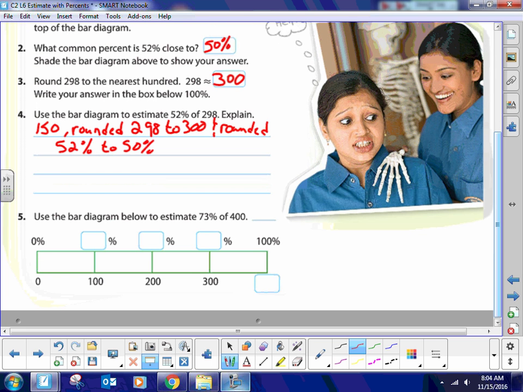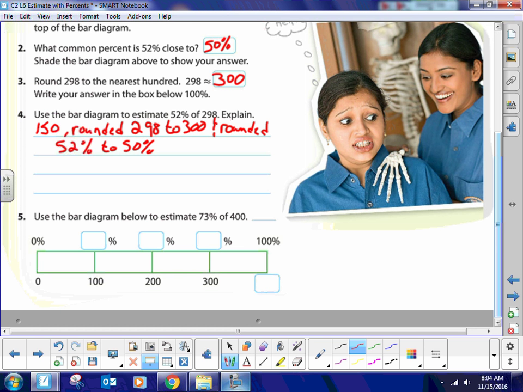Now, it says use the bar diagram below to estimate 73% of 400. Go ahead and pause my video and see if you can do this on your own. All right? I'll give you 2 seconds. 1, 2. There, you're done. You should have paused this video.